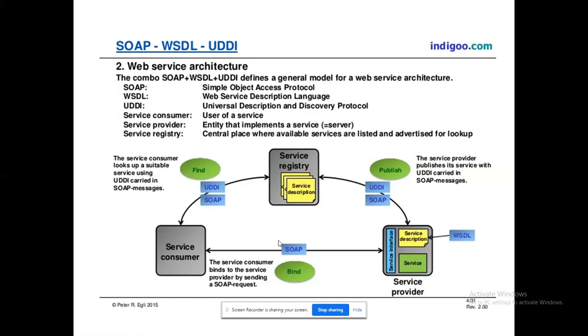This is called the three main activities: find, publish, and bind are all focusing on this. So to construct a web service architecture, I need these three things: SOAP, WSDL, and UDDI. These three components are necessary for me to carry out the complete task. This is what we have learnt completely in our Unit 3.